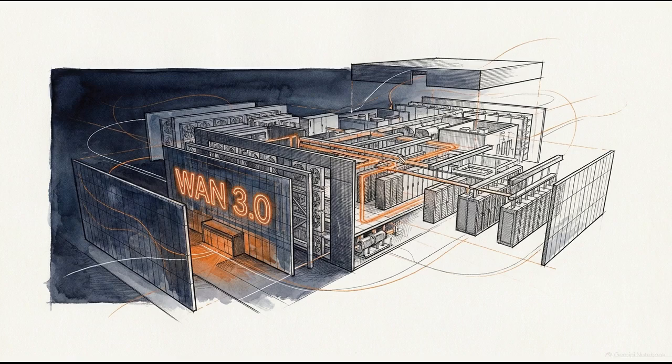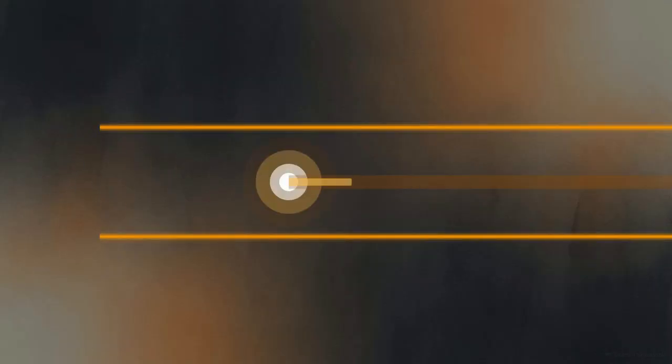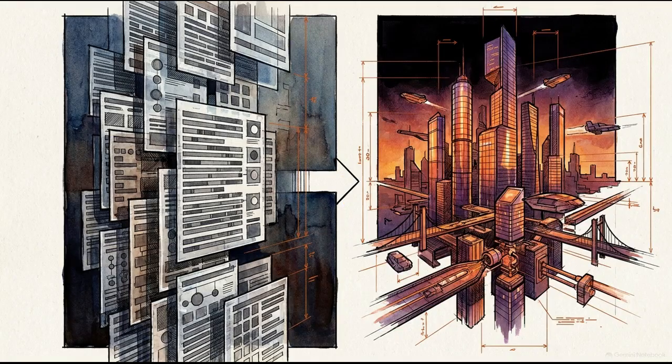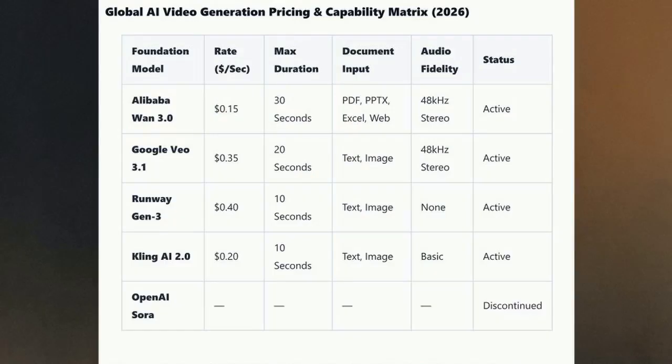Alibaba Group disrupted this attempt with the general availability release of Wan 3.0, also known as Tongyi Wanshang 3.0. Wan 3.0 functions as an expansive multimodal pipeline. It is engineered to ingest complex corporate data and output full HD video, altering the global economic feasibility of AI-driven production. This matrix shows the late 2026 AI video market.